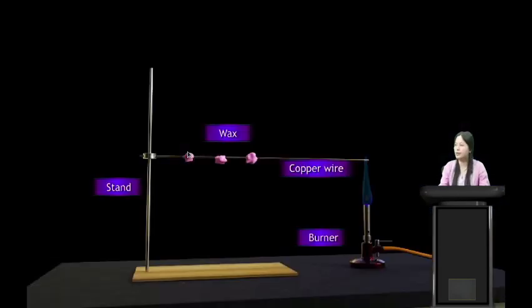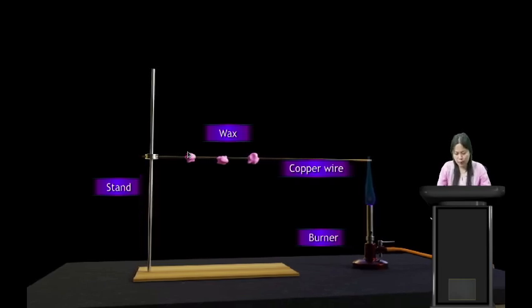Now let us perform an experiment to see. Take a stand like this. This is the copper wire and this is the burner. Now put some wax on this copper wire. Then take a burner and heat the tip of the copper wire. Let us observe what happens to the wax.